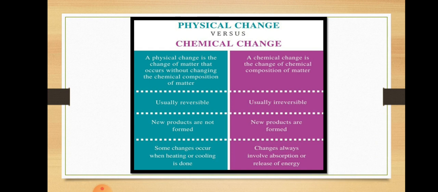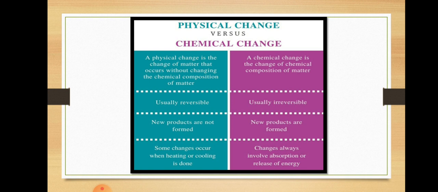In a chemical change, a new substance is formed with a completely new molecular structure. This is why a chemical change is very difficult to reverse.